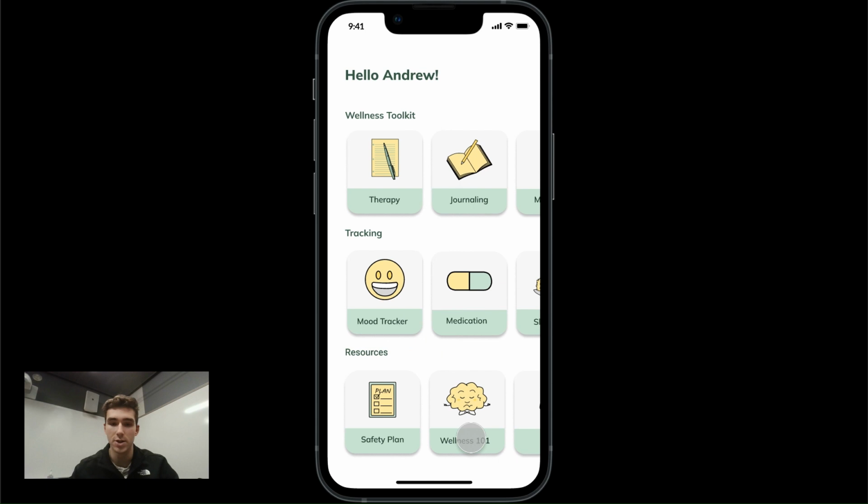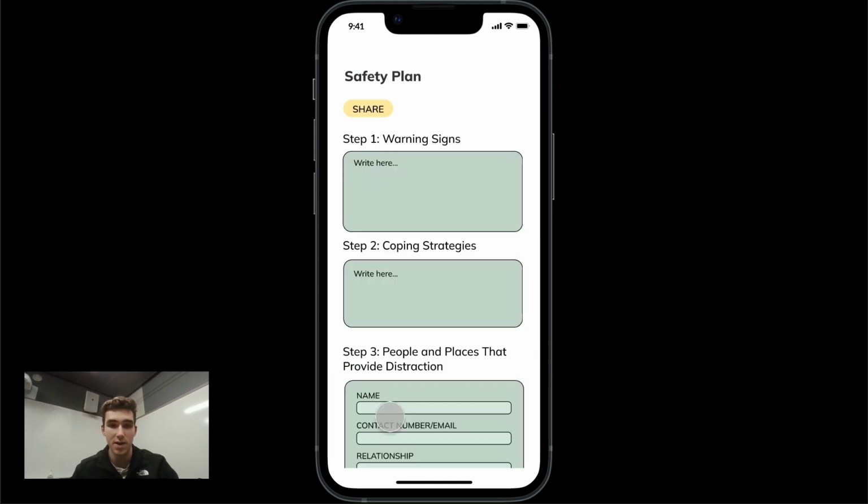Lastly, resource section. These are help features, things like a safety plan, Wellness 101, which is psychoeducation, and then help, which is access to a bunch of different hotlines and resources. Safety plan specifically, I think is a good example of something that is useful on a phone.